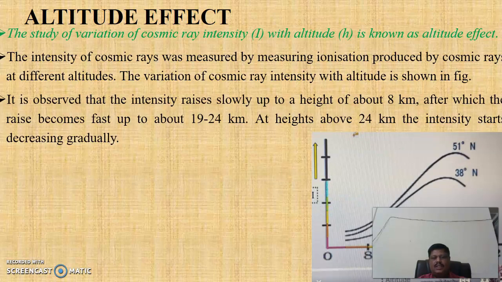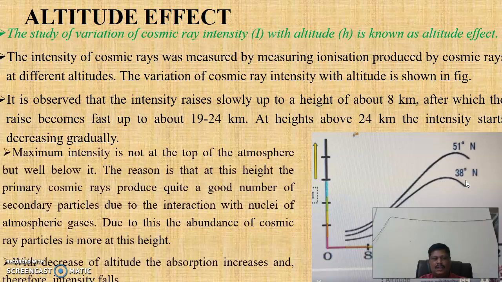It is observed that the cosmic ray intensity rises slowly up to a height of about 8 km, after which it rises sharply to about 19 to 24 km. At heights above 24 km, the intensity starts decreasing. Maximum intensity is not at the top of the atmosphere but well below it.